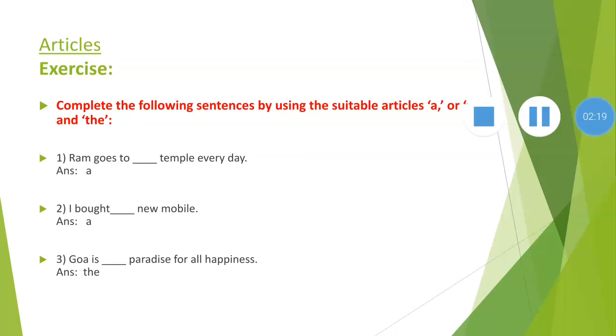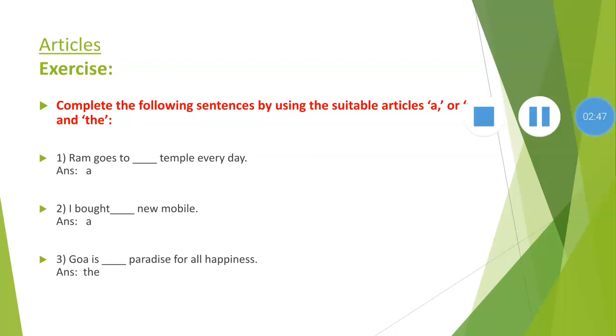Because the word temple begins with a consonant-like sound, we use a in the blank. Number 2. I brought a new mobile. In this example, the word new begins with a consonant-like sound, that's why we use the article a. Also, a new mobile indicates a single numerical sense, that's why we use a.